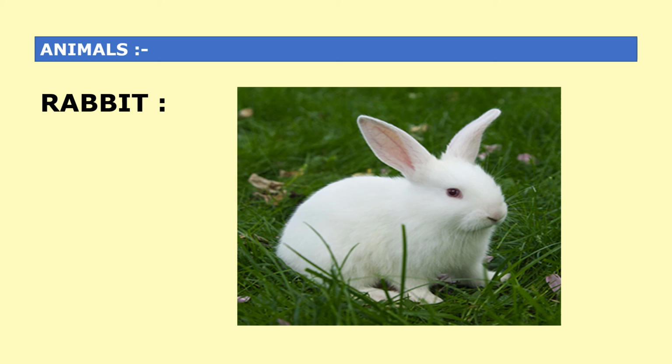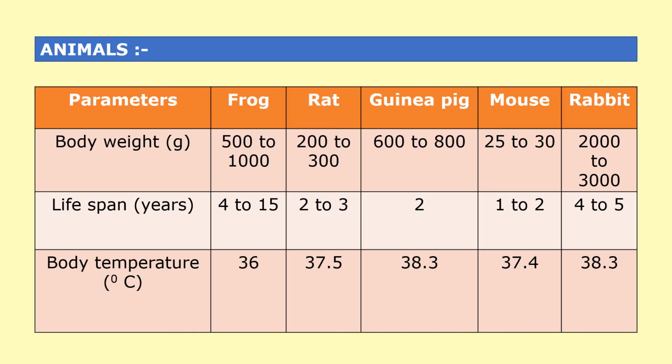It can be used for pyrogen testing, bioassay of anti-diabetics, sex hormones, study of mydriatic and miotic drugs, study of local anesthetics. Isolated parts of rabbit like heart, duodenum, ileum or the intact animal can be used for experimental purposes. Here I have tried to show you the parameters of every animal related with body weight, lifespan, body temperature, etc.